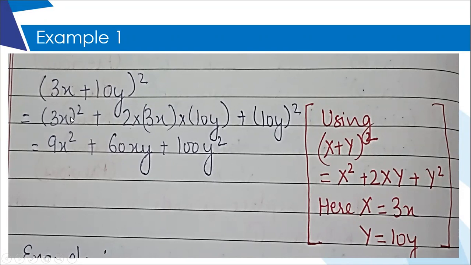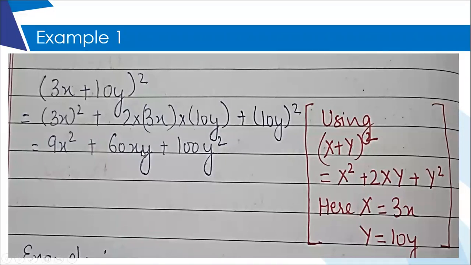After that you will solve it and simplify. So this square will be applicable to both number and the variable part. So 3 square is 9, x square will remain x square only. Here all the three numbers will get multiplied. So 2 into 3 is 6, 6 into 10 is 60. And variables will get multiplied together.